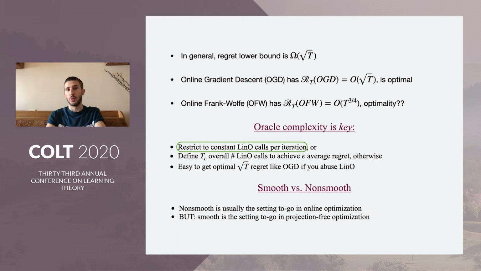However, for projection-free methods, most of the results are for smooth loss functions. Smoothness is pretty important for the projection-free optimization setting. We know that our result actually improves the T to the 3/4 regret to T to the 2/3, but in the smooth case. So our result holds only for smooth convex loss functions.